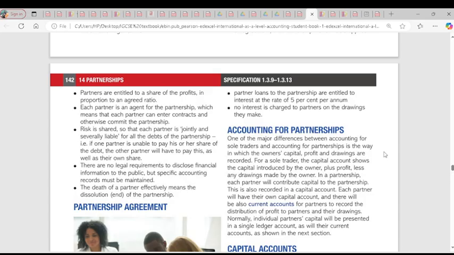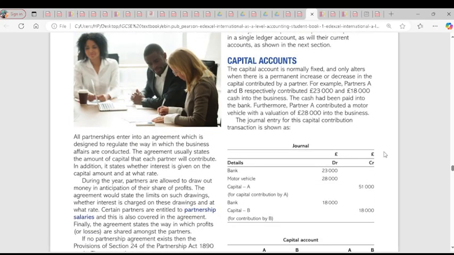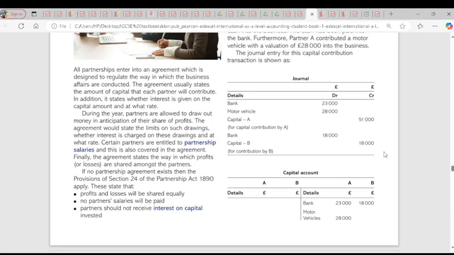So that takes us to partnership agreements. A partnership agreement is to regulate the way in which business affairs are conducted. When there are no terms and conditions, it might be difficult to start a business. With a partnership agreement, we are able to sit down, put things in order, then our affairs are guided by what we have both agreed upon. But in case there's no agreement, we can use the Partnership Act, Section 24 of the Partnership Act of 1890, which says: